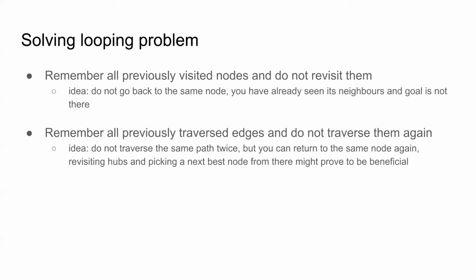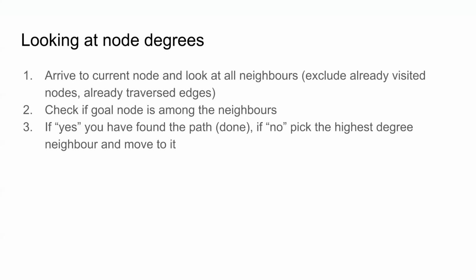The idea here was that returning to a node via a different path can be beneficial, especially if this node was a hub. Our first decentralized search method was to look at node degrees. Here we use node degrees as some kind of prior knowledge that a human would have. When the algorithm arrived at some node, it first looked at its neighborhood, but if some of its neighbors were already visited, or visited via the same path, it excluded them.